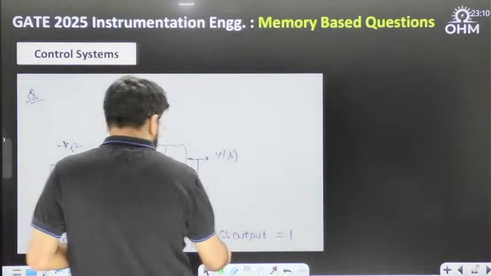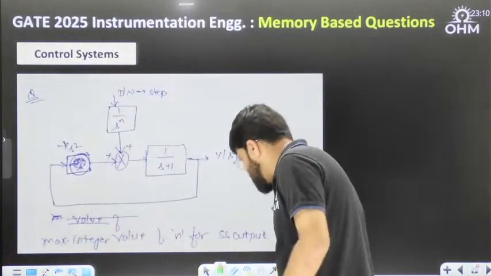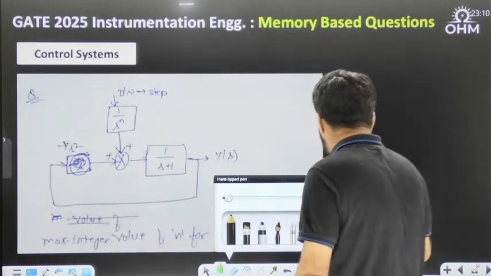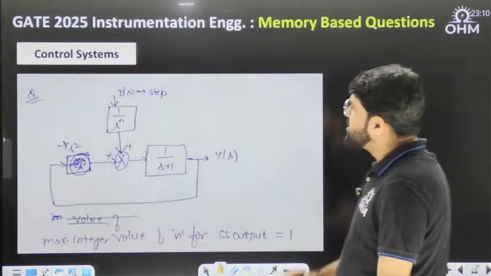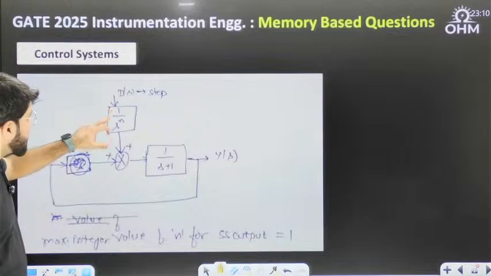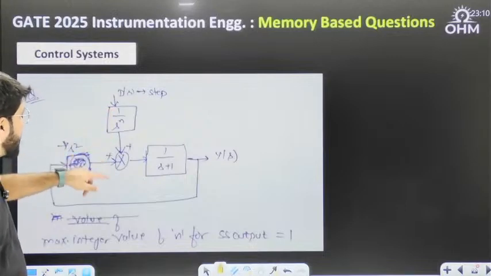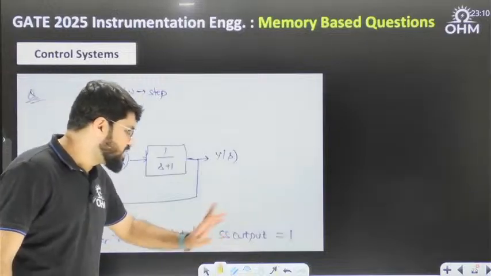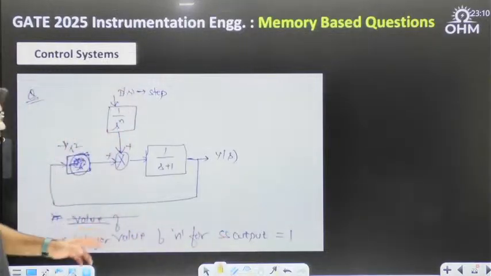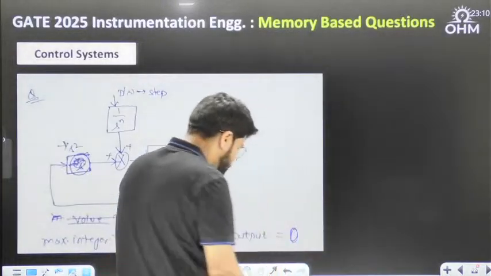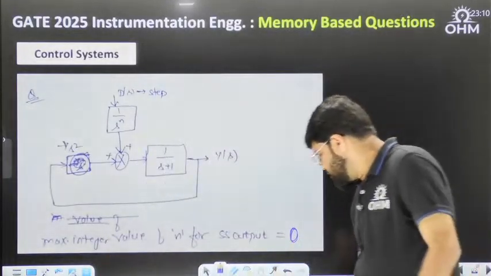Let's come to the next question, I'll see the correct version of that. If D(s) is the step input, a disturbance step input is given to you, with some transfer function 1 upon s power n. The question is to find the maximum integer value of n for the steady state output being 0. Sorry, not 1, it was 0.